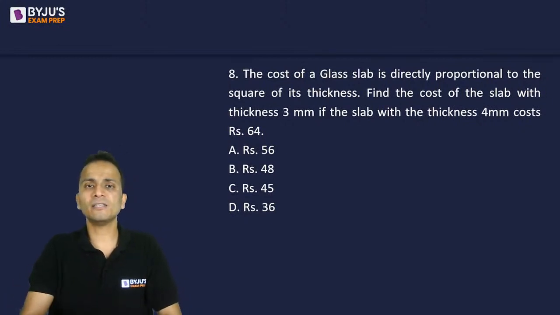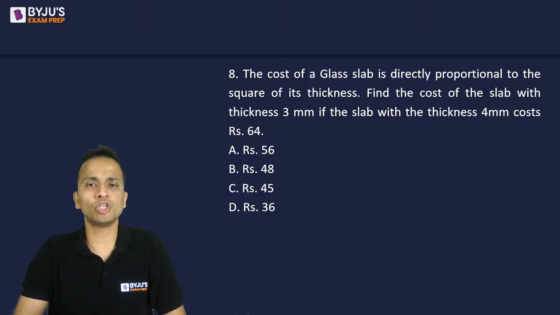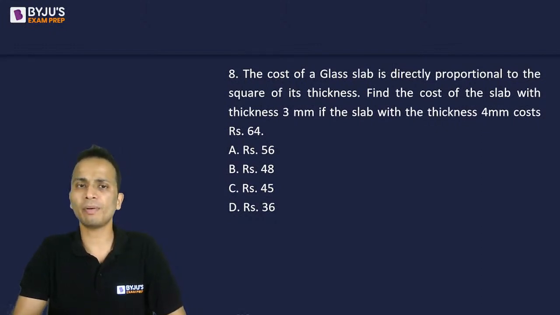Question number 8 is again simple. The cost of a glass slab is directly proportional to the square of its thickness. Find the cost of the slab with a thickness of 3 mm if the slab with a thickness of 4 mm costs rupees 64.